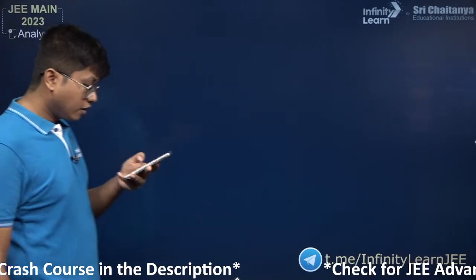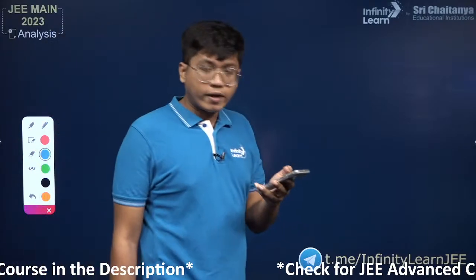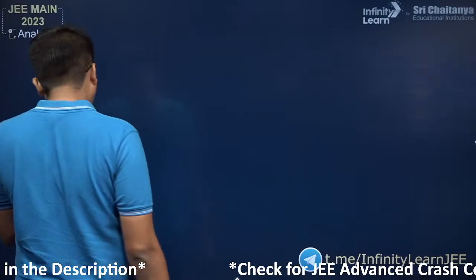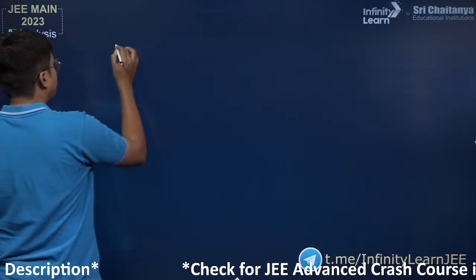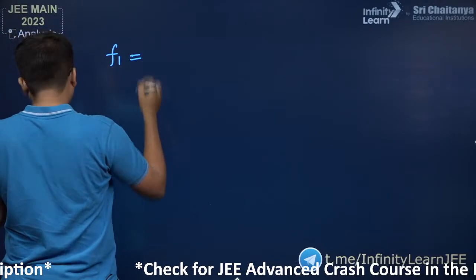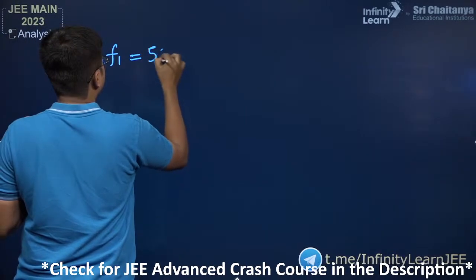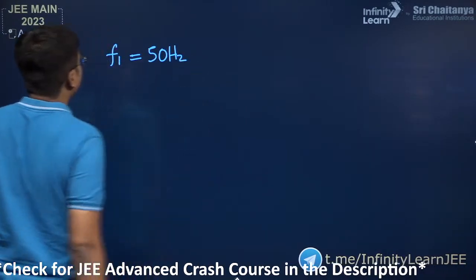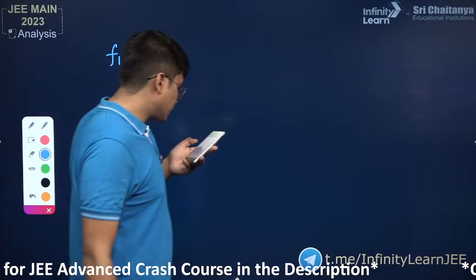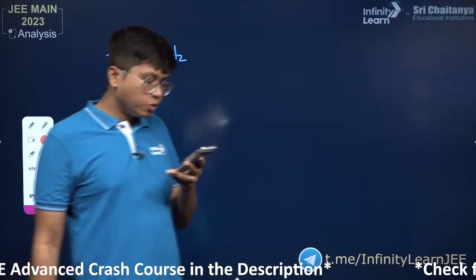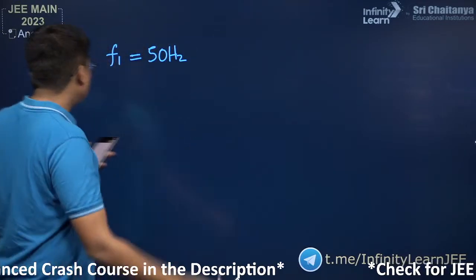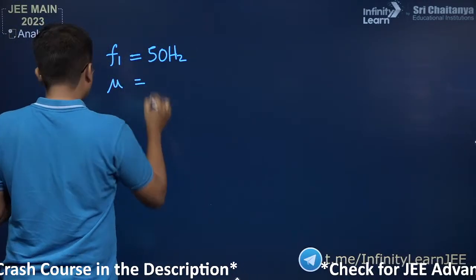Now this one is about waves on a string. In this case they have said that a string has fundamental frequency, or the first harmonic frequency, equal to 50 hertz. The mass per unit length, mu, is given to you.